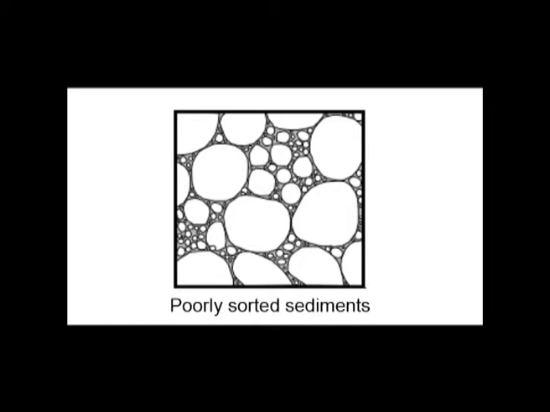So, here is the case of poorly sorted sediments. Poorly sorted sediments usually have lower porosity, because the fine grained sediments tend to fill in the open spaces. Within the gaps, the fine grained sediments tend to fill, and the pore spaces are almost closed by the fine grained sediments.